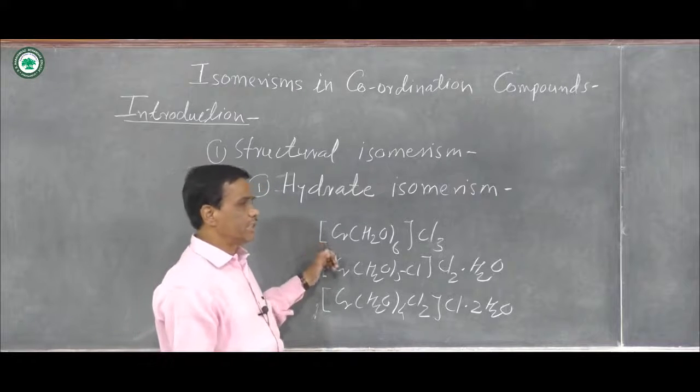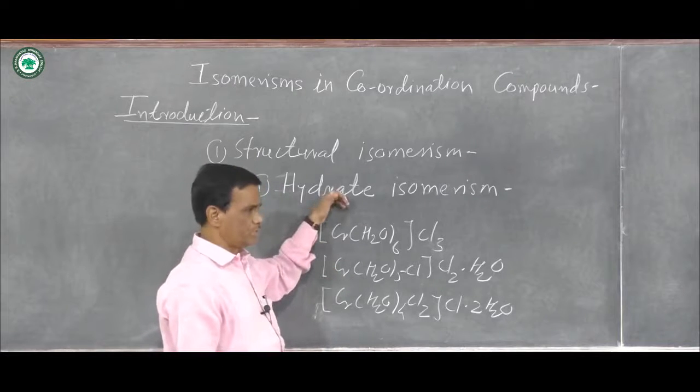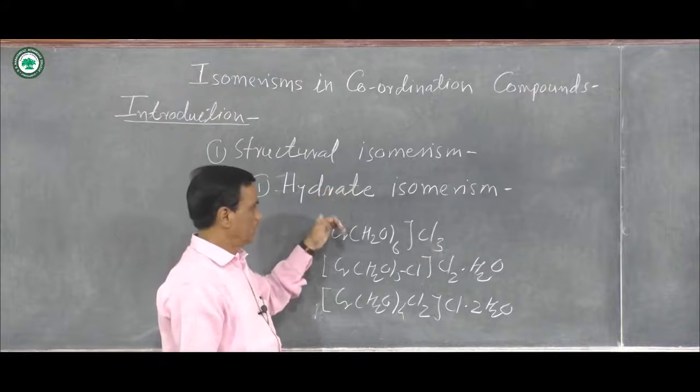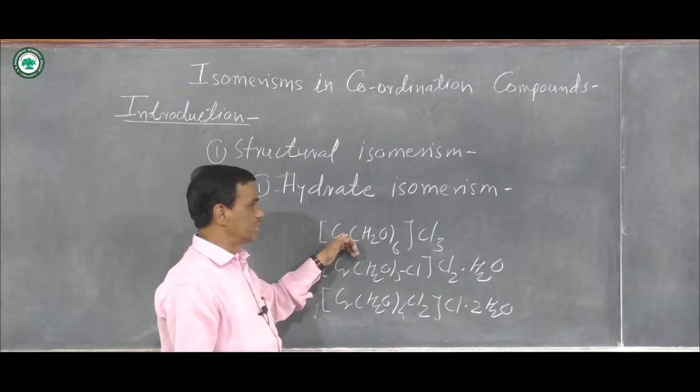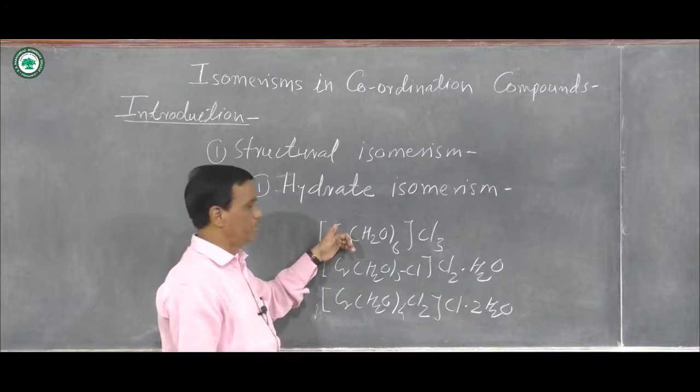All these are examples of hydrate isomerism, because in these compounds, water molecules are attached to the central metal ion chromium.